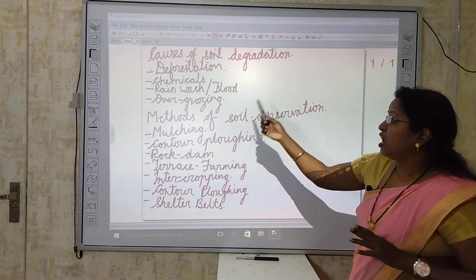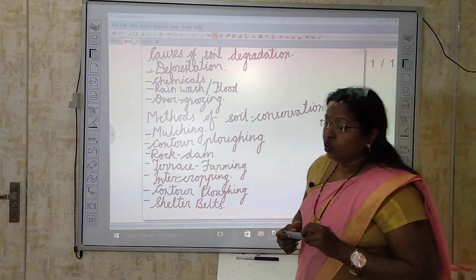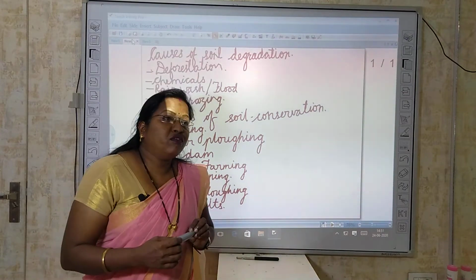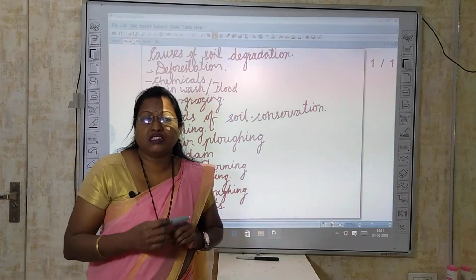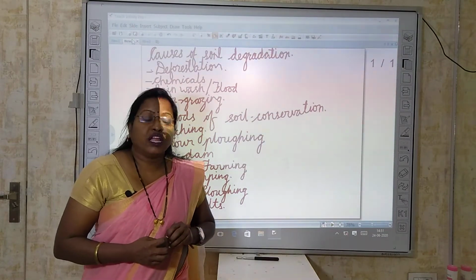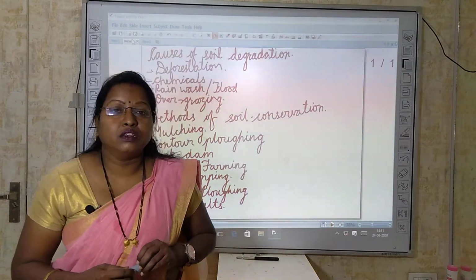Okay. Last one is overgrazing. Overgrazing, what do you mean by grazing? What is grazing? When we allow animals to graze in a particular field or to eat grass in the particular field, that particular concept is known as grazing.